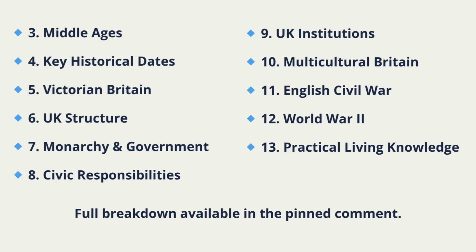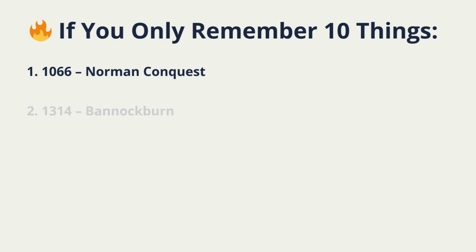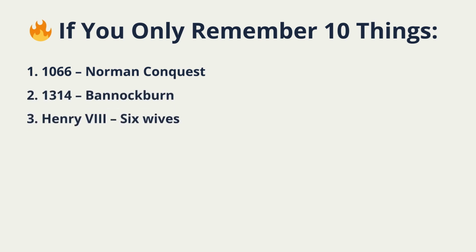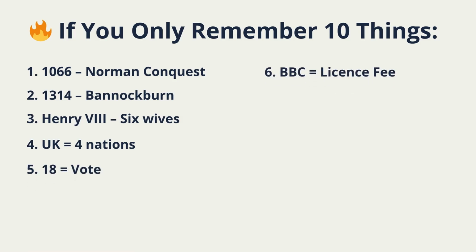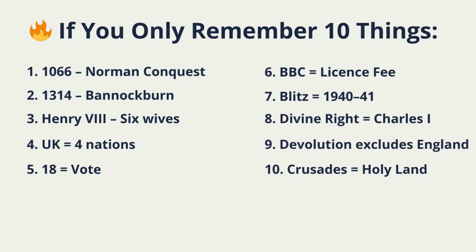Now let's compress everything. If your brain feels overloaded, reduce it. Remember these 10 anchors: 1066, 1314, 6 wives, UK equals 4 nations, 18 equals vote, BBC equals licence fee, Blitz equals 1940 to 41, divine right equals Charles I, devolution excludes England, crusades equal Holy Land. These 10 anchors connect to dozens of possible exam variations. When your foundation is stable, your confidence rises. And when confidence rises, recall improves.